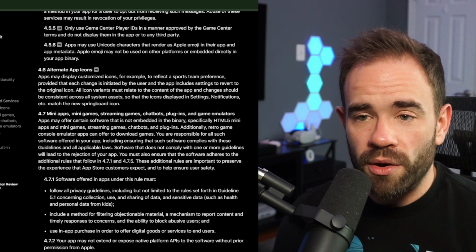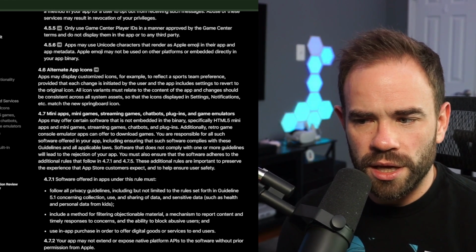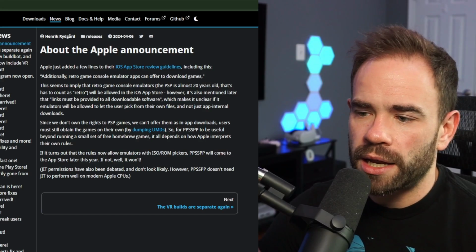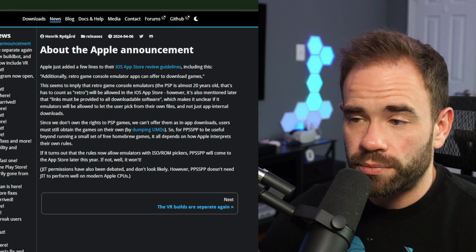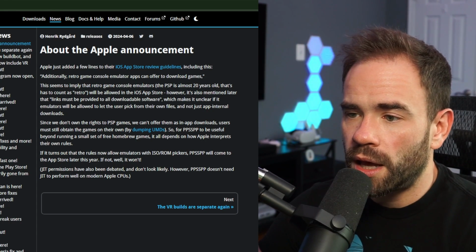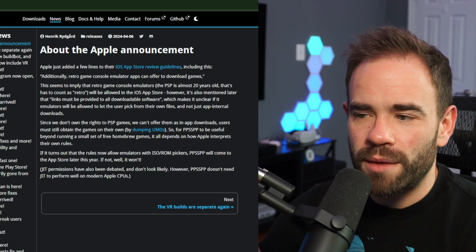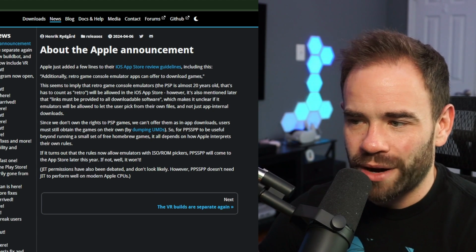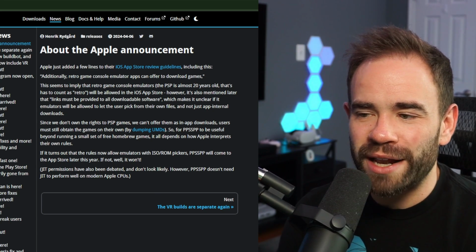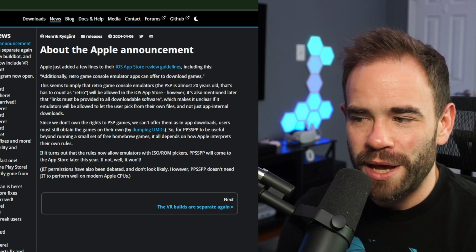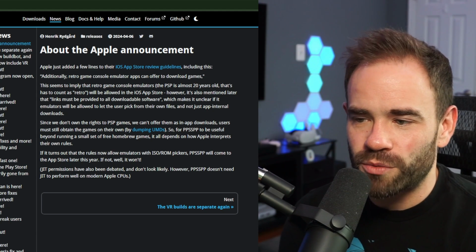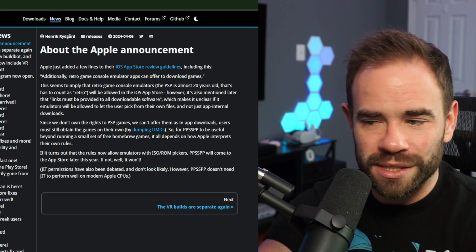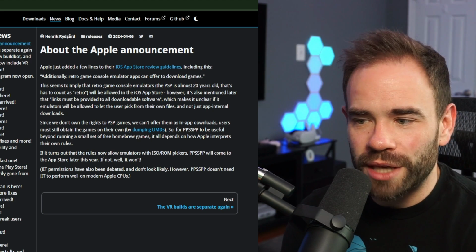The issue right now, and the thing that people are unsure of, is how exactly does that work to load a ROM file? So this was outlined by PPSSPP, the PlayStation Portable emulator, and they say this seems to imply that retro game console emulators like PSP, which is almost 20 years old, so that has to count as retro, will be allowed in the iOS App Store. However, it's also mentioned later that links must be provided to all downloadable software, which makes it unclear if emulators will be allowed to let the user pick from their own files and not just app internal downloads. And they don't own, as they mentioned, the rights to PlayStation Portable games.